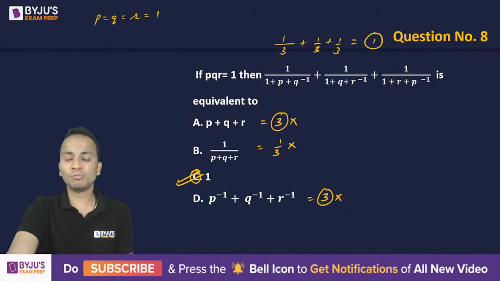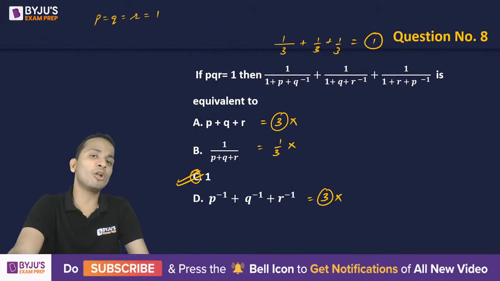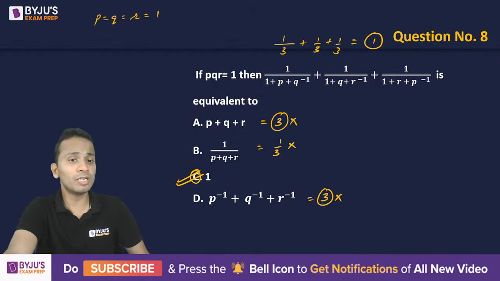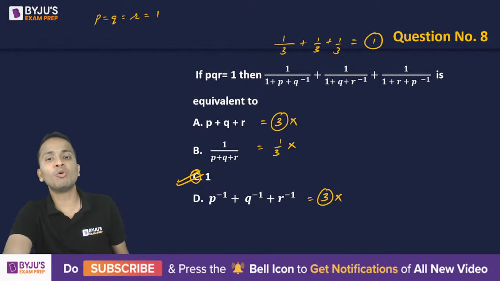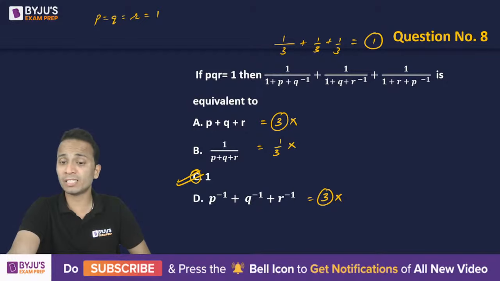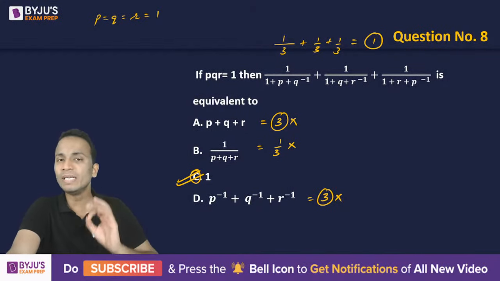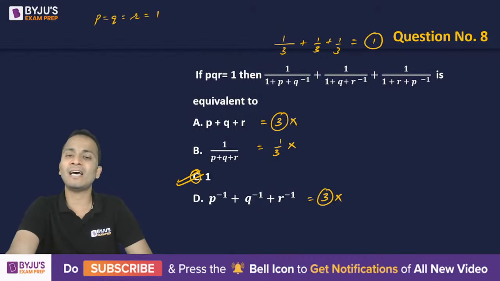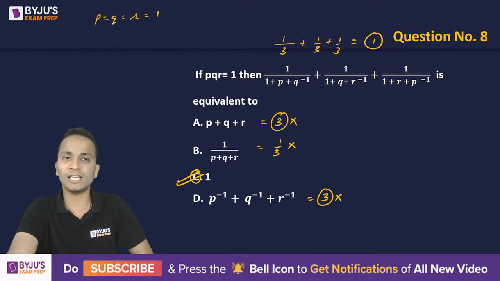Okay, let's move on to question number 9. Guys, you will find plenty of questions like this in the previous year papers of CAT. So definitely in your examination, you'll find 1 or 2 questions which might look difficult, which you will do using a conventional approach, might take more than 2 or 3 minutes. It might not get you an answer as well, but using this kind of approach, you will definitely get an answer in less than a minute. Sometimes you may get an answer in 15 seconds as well.